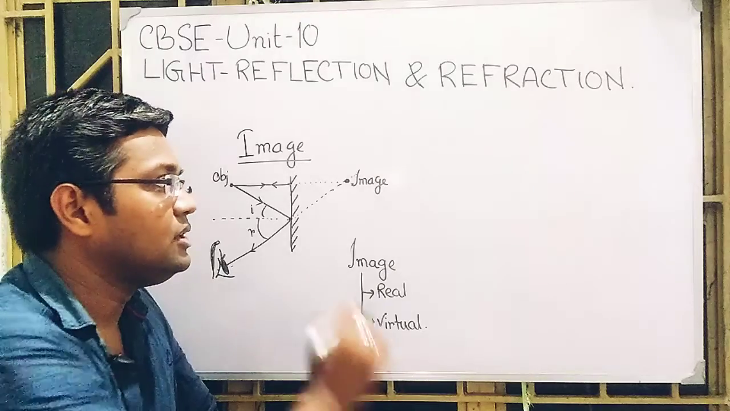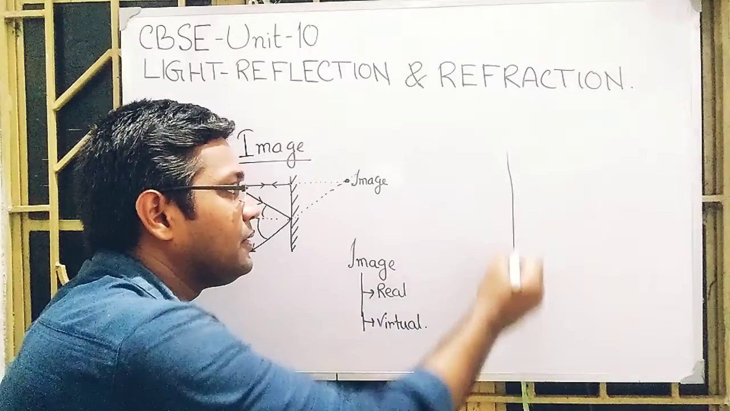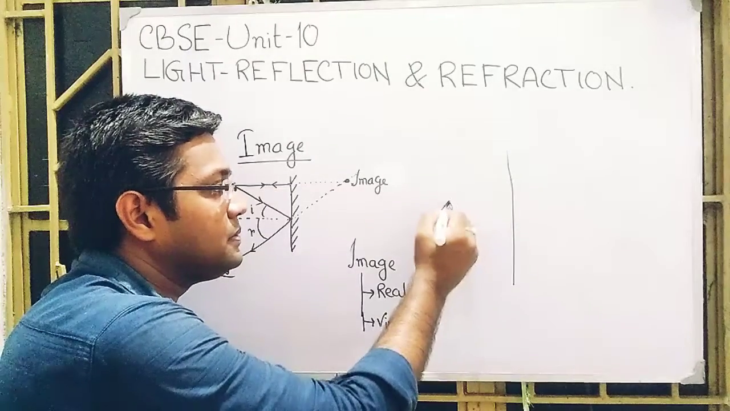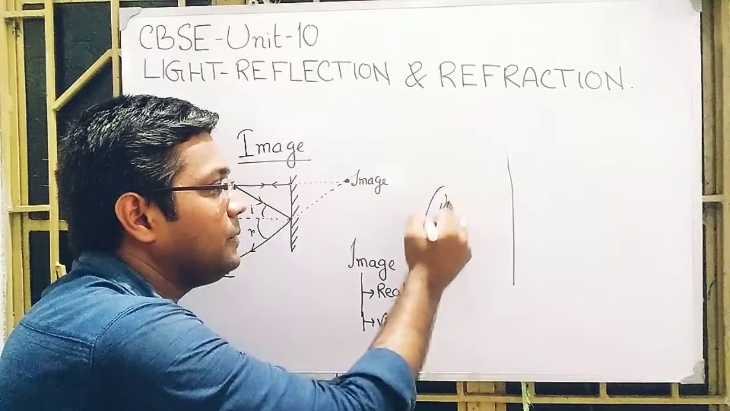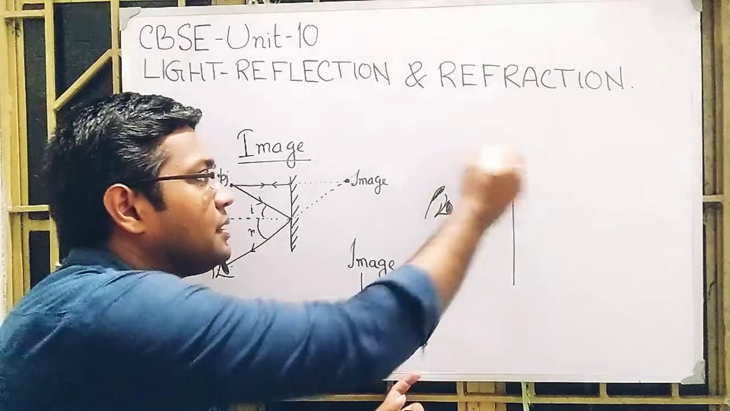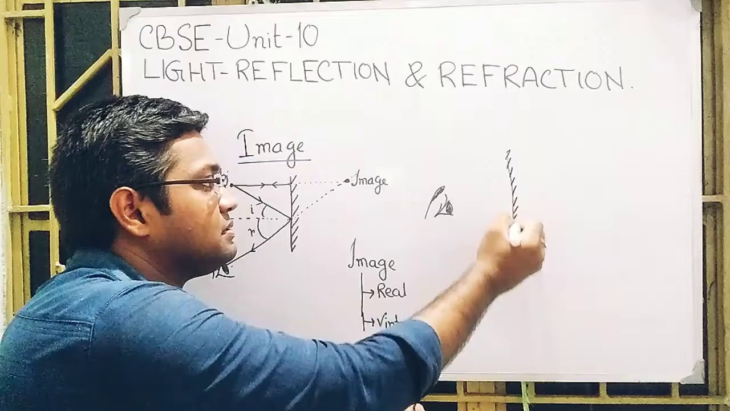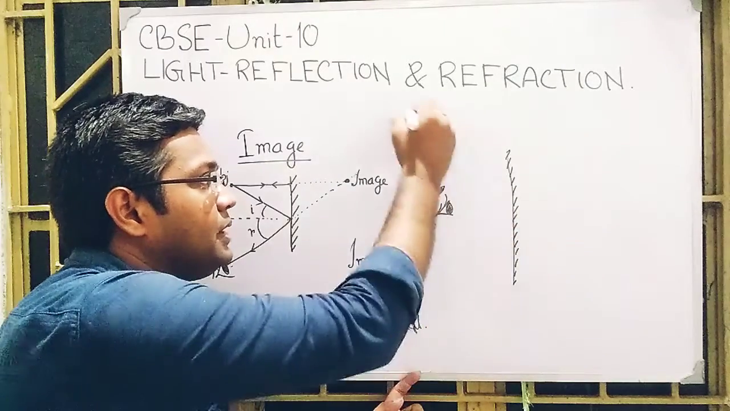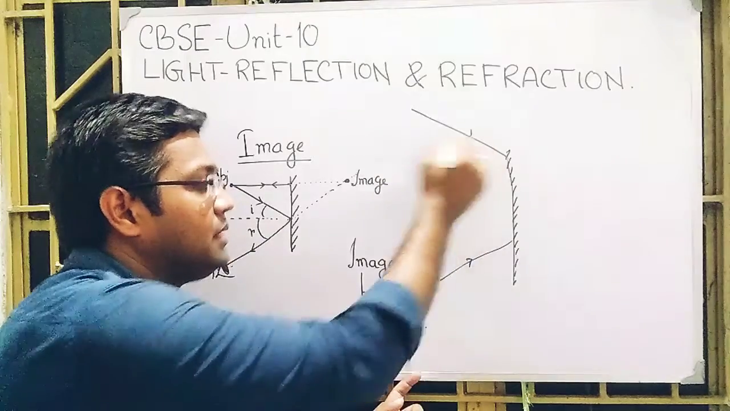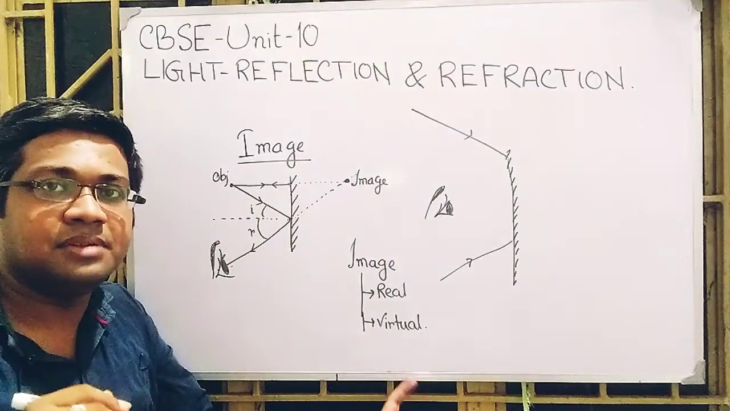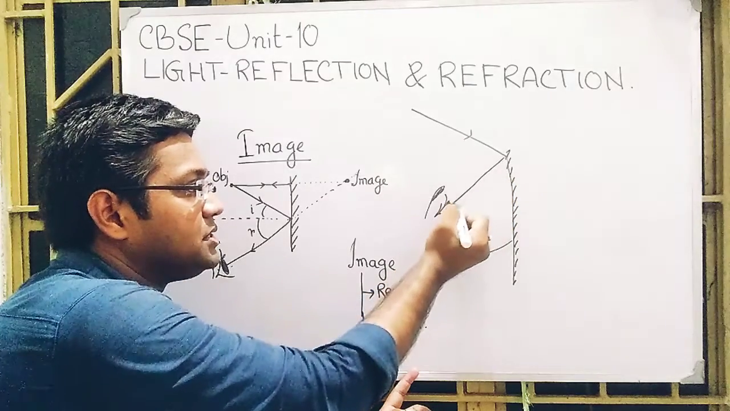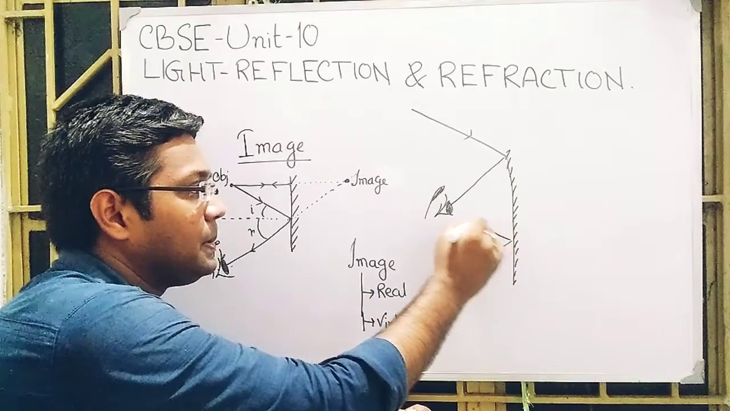Now, say this is the eye, and this is the mirror. The light rays coming in this way strike the mirror, and after reflection they enter the eye.